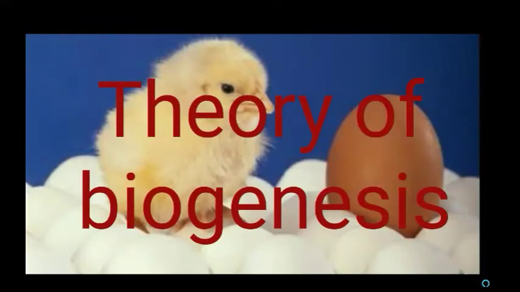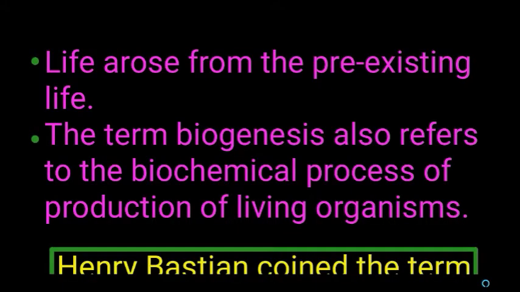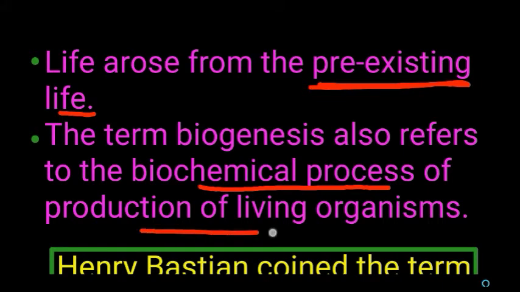The next theory is the theory of biogenesis. According to this theory, the biologists say that life originates from pre-existing life. That is called the theory of biogenesis. Life arose from pre-existing life. The term biogenesis also refers to the biochemical process of production of living organisms. How did the living organisms arise from pre-existing life? Because of some biochemical process. Nowadays what we call metabolic reaction is called biochemical reaction.